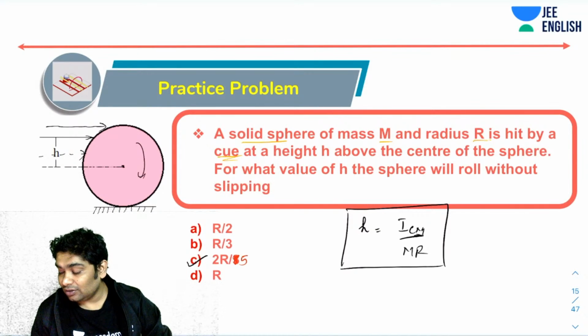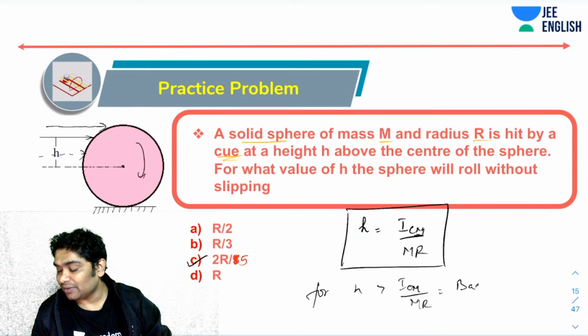For H greater than ICM over MR, the motion will start with backward slipping. Okay, this is important. You can use these results. At H less than ICM over MR, the motion starts as forward slipping.